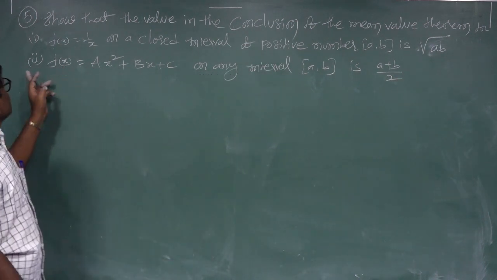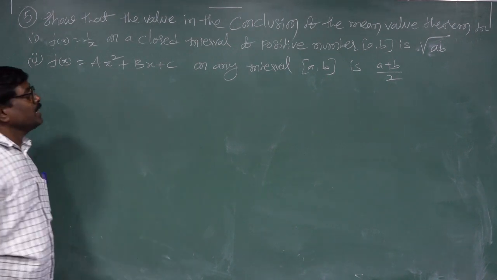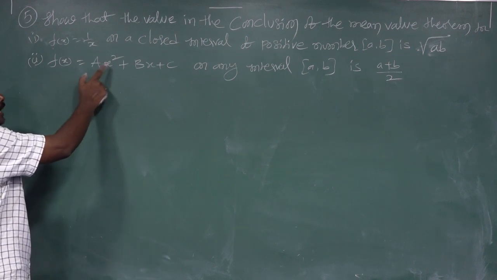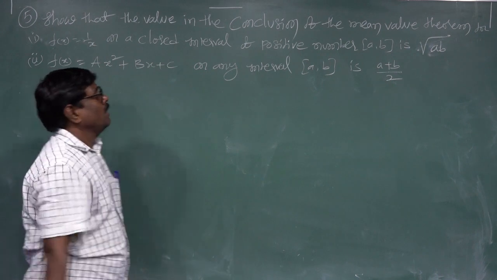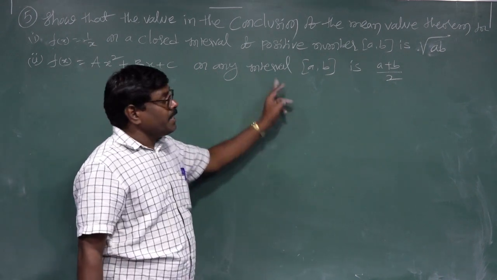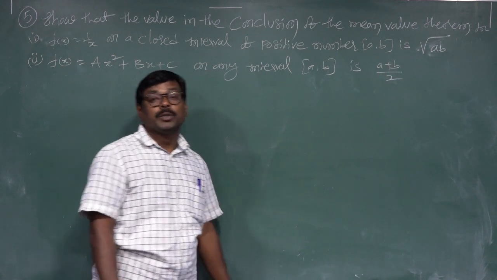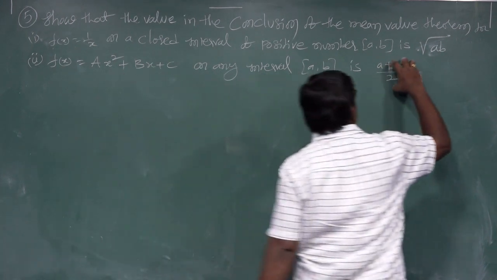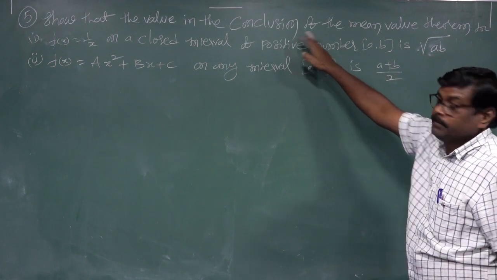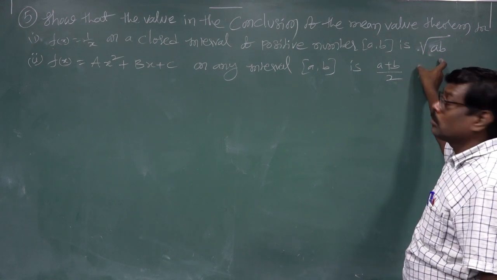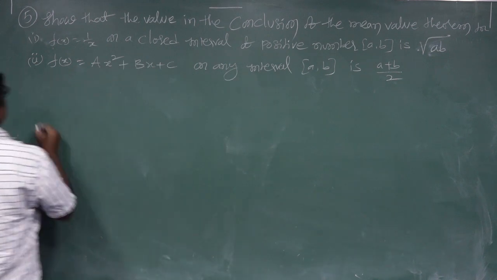Next, the second question: f of x equal to ax square plus bx plus c, with capital A x square plus capital B x plus capital C, on any closed interval a comma b, the value of c is a plus b by 2. This is the final answer. This is also geometric. This is the first question's solution.